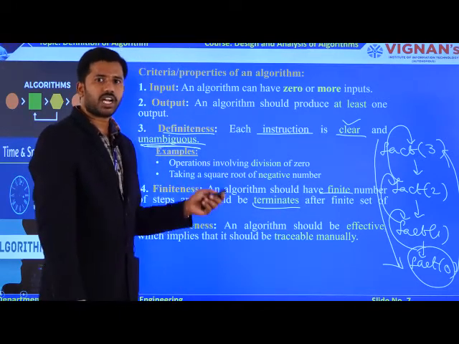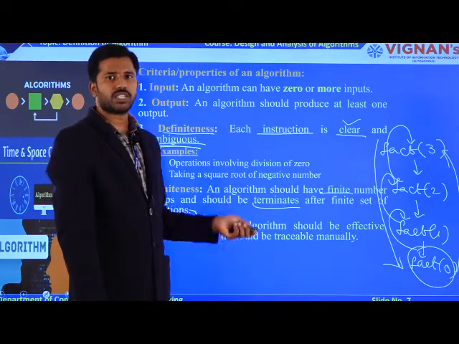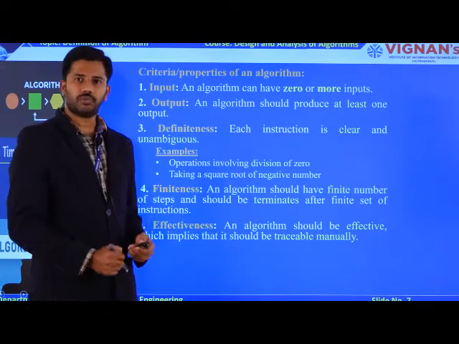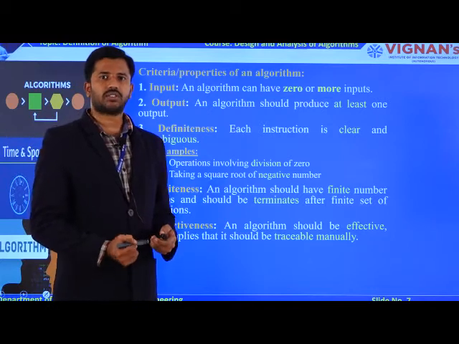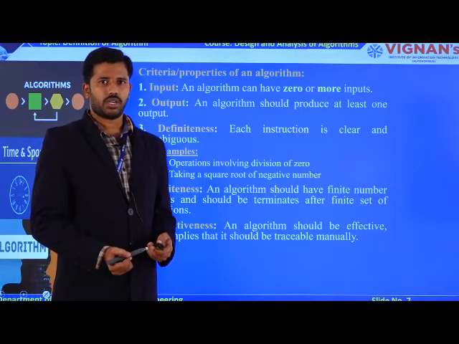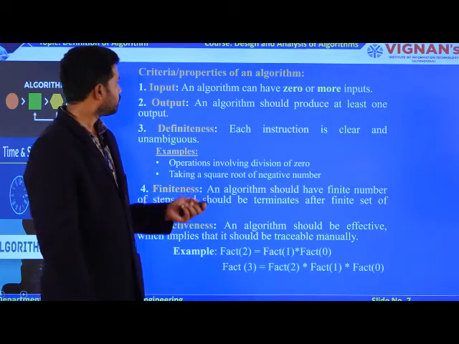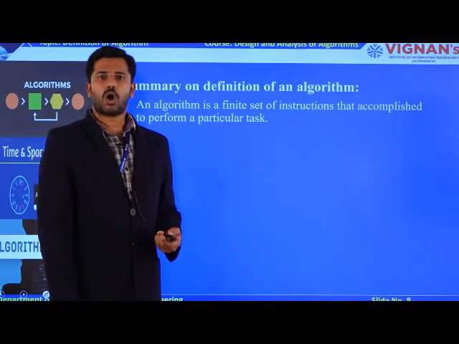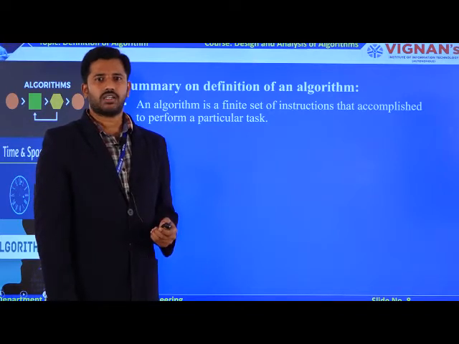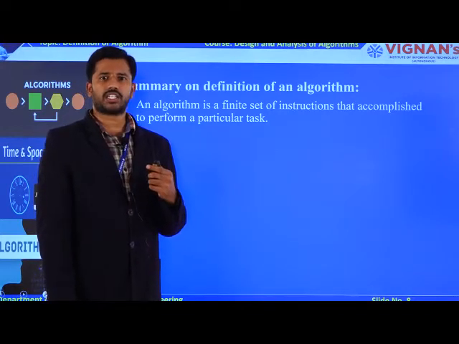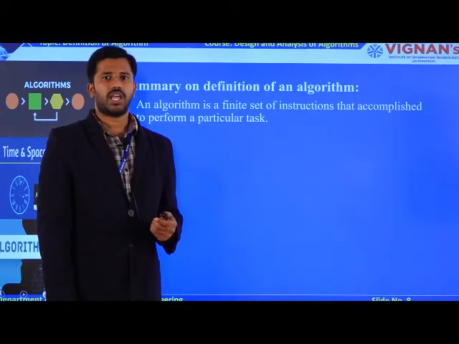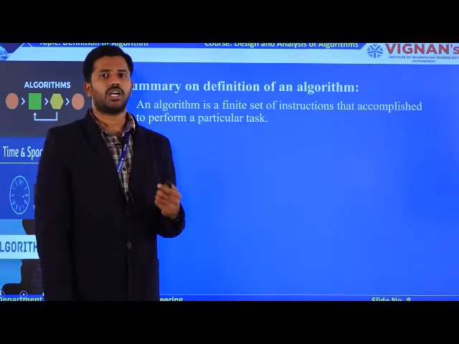So every algorithm that can be designed by you must satisfy all these 5 properties. The properties are input, output, definiteness, finiteness, effectiveness. Input must be 0 or more, output must be at least 1. The instructions must be finite, and the instructions must be clear as well as unambiguous, and all the instructions must be traced manually.